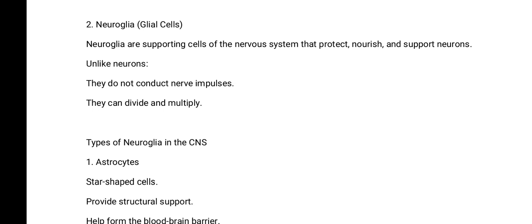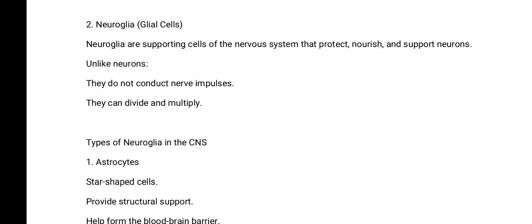They do not perform the functions of conducting impulses. They don't carry information. They don't send information. They don't receive information. What they only do is support the neuron cells that are found in the nervous system. Now, neuroglial cells are supporting cells of the nervous system that protect, nourish, and support neurons.